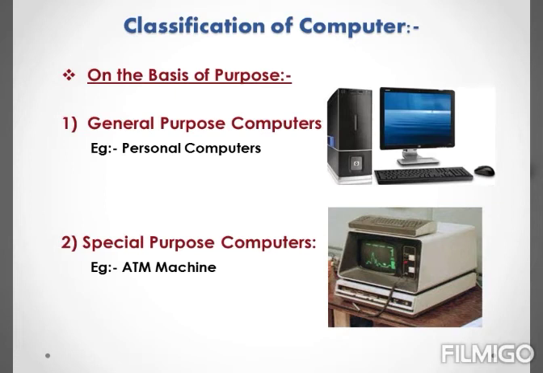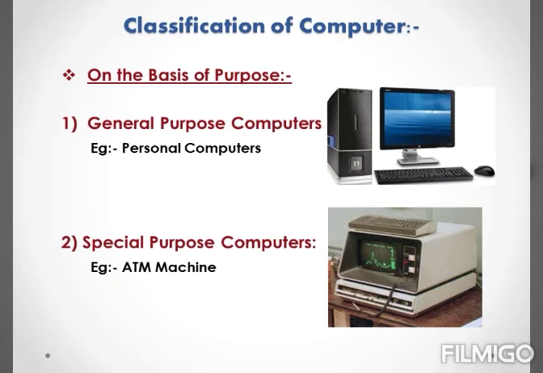By simply using a general purpose computer, we can do various tasks like writing, editing documents, tracking inventory, or making calculations. Example of general purpose computers are personal computers that we use in our day-to-day lives.